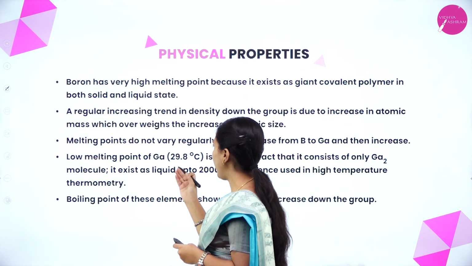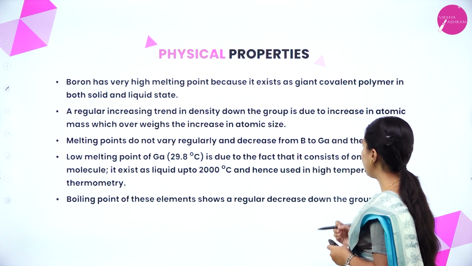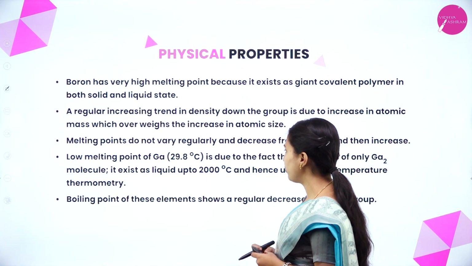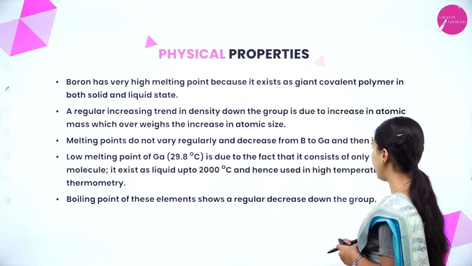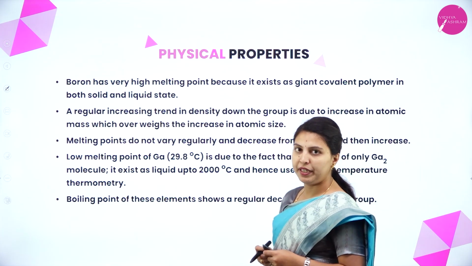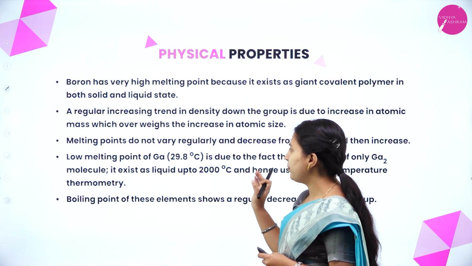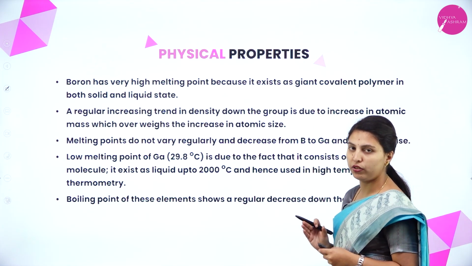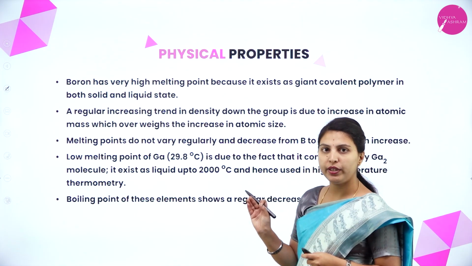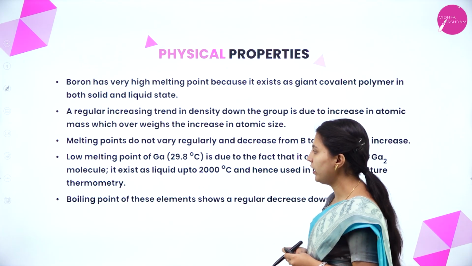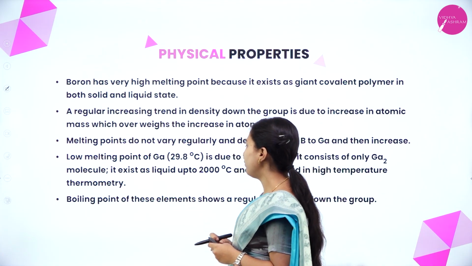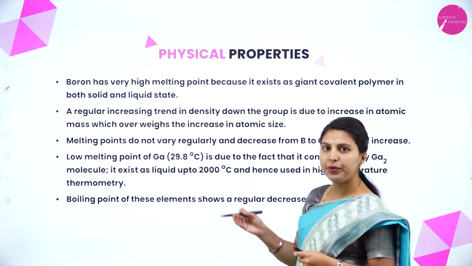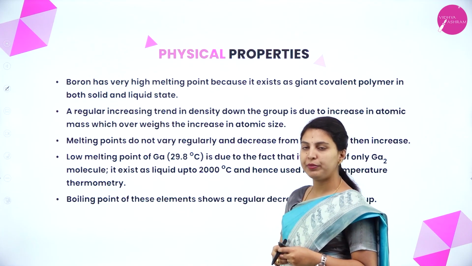Low melting point of gallium is due to the fact that it consists of Ga2 molecules. It exists as liquid up to 2000 degrees Celsius and hence is used in high temperature thermometry. So it exists in liquid state up to 2000 degrees Celsius. Boiling point of these elements shows a regular decrease down the group. Down the group, the decrease in boiling point can be observed.